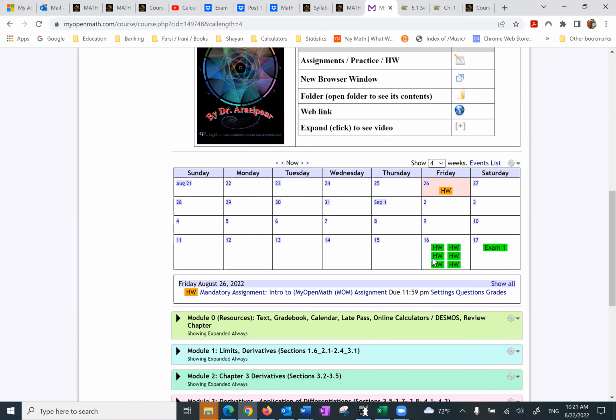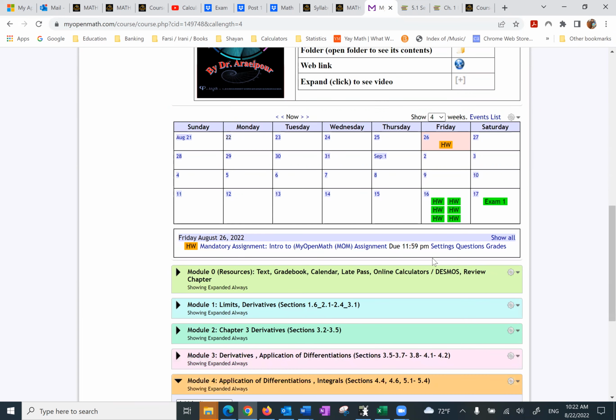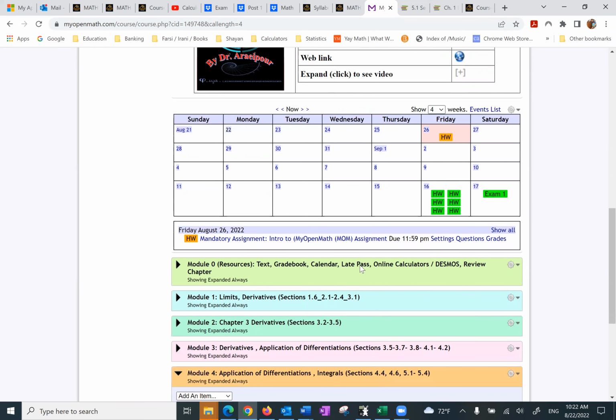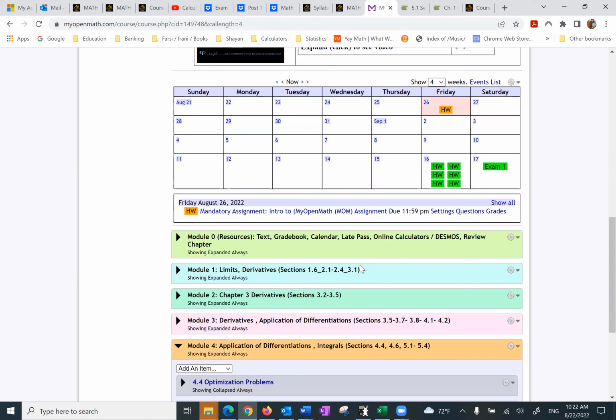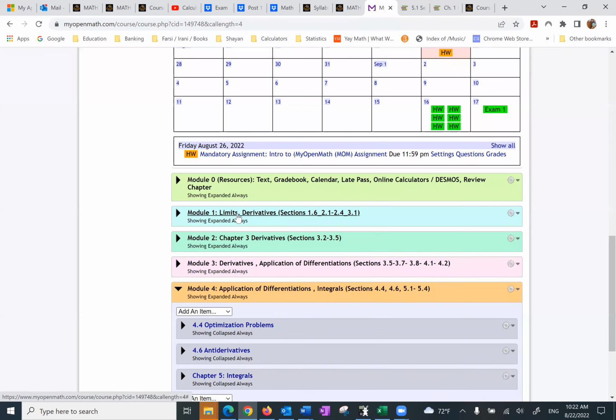The moment I finish a section, you should do the homework. If you do that in this timely fashion, you will do great with the course. If you wait until that day, you will not be able to finish your work. Then we have module 0, 1, 2, 3, 4. I'm going to discuss module 0 and module 1 because 2, 3, and 4 repeat like module 1.